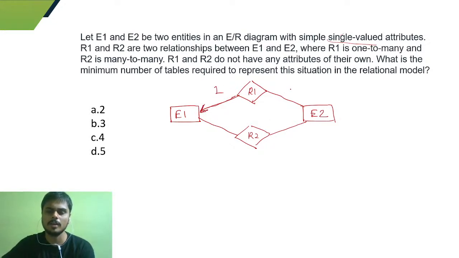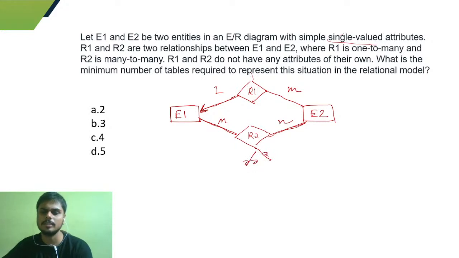Okay, so R2 is many to many, so we'll be having only a straight line, no arrow will be there for many to many relation. And R1 and R2 do not have any attributes on their own, so we don't have any kind of attributes here.